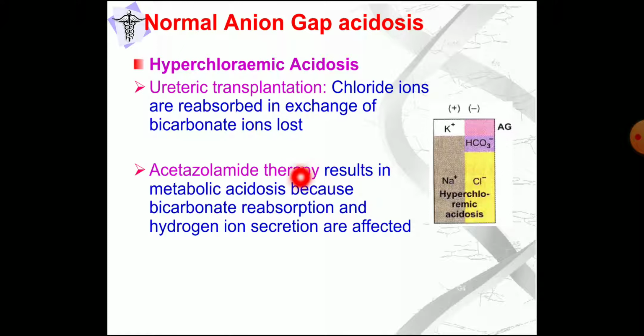Acetazolamide therapy is a drug and results in metabolic acidosis, as bicarbonate reabsorption and hydrogen ion secretion are both affected. So when this drug is given, reabsorption of bicarbonate and hydrogen ion excretion are affected, so there will be a decrease in bicarbonate level which will cause the metabolic acidosis, normal anion gap acidosis.